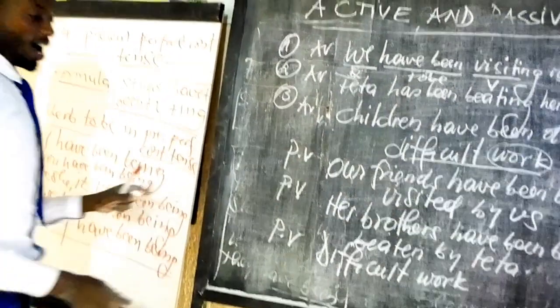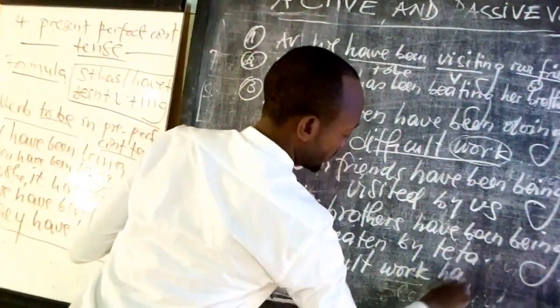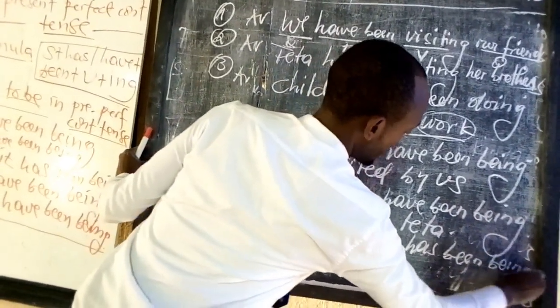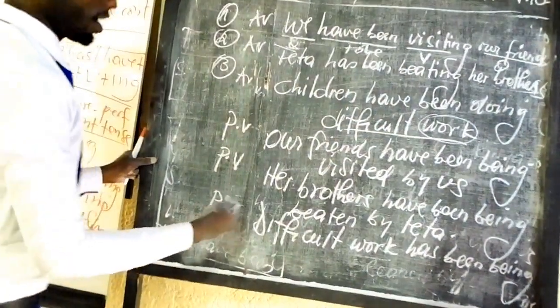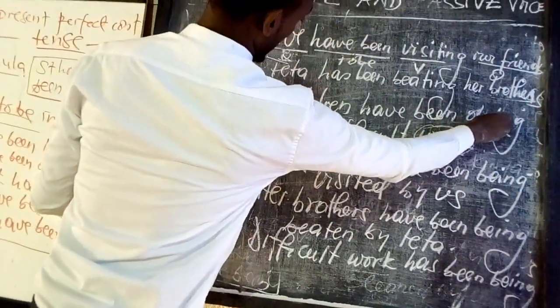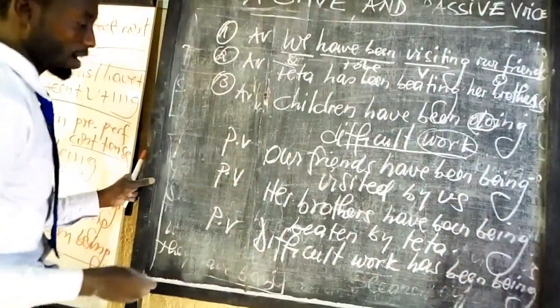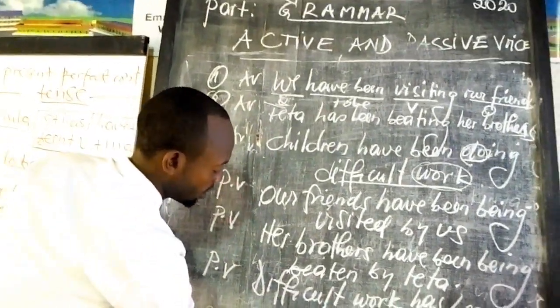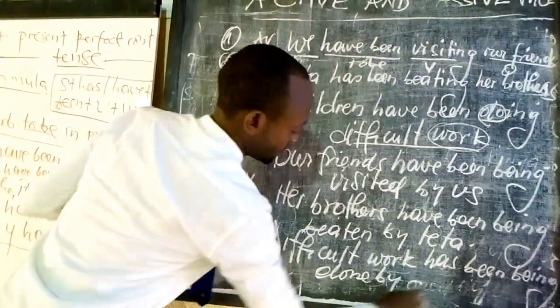It has been being done. Done is the past participle of verb to do. Difficult work has been being done by children.